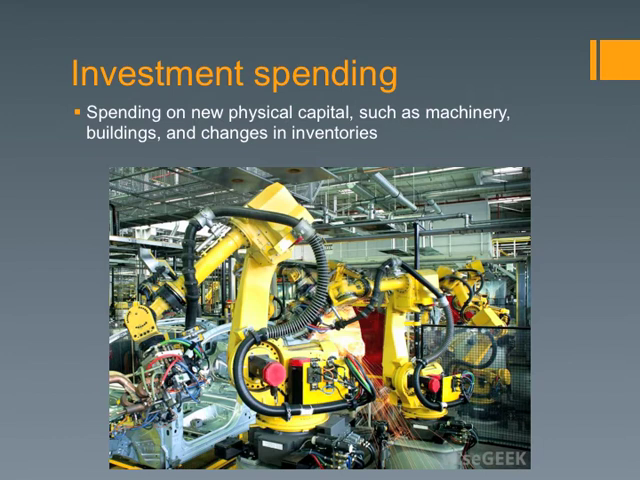That's it. Investment spending is when we spend money on new physical capital, so machinery, buildings, factories, something that we are going to use to make something else. We build a new restaurant, we're engaging in investment spending. Changes in inventories as well. So if our inventory, our supply of whatever it is that we produce, is low, and we produce more of it, that's engaging in investment spending. So it's new physical capital, machinery, buildings, factories, changes in inventories.